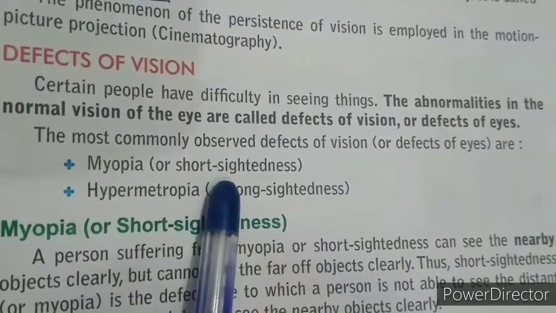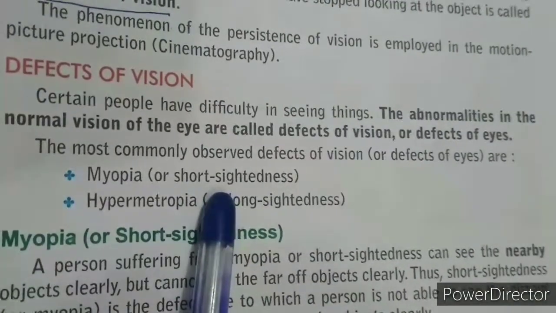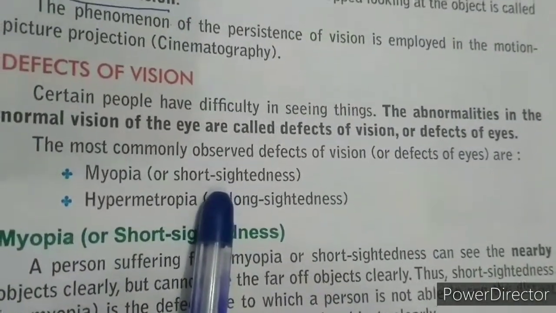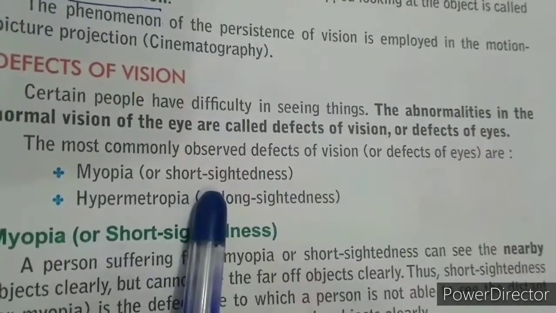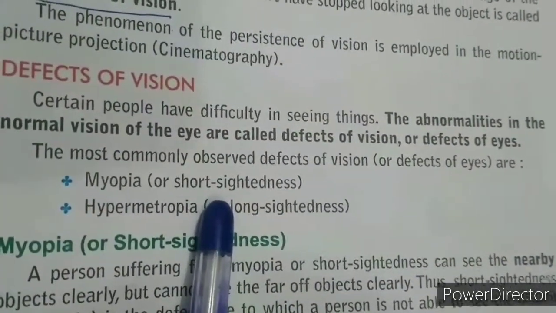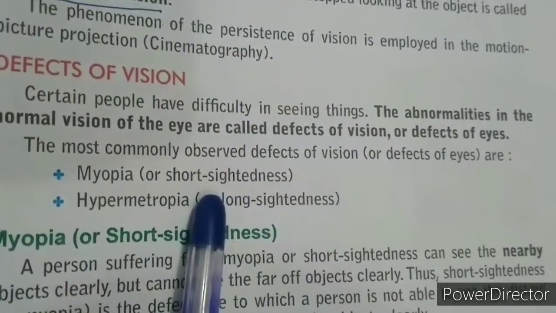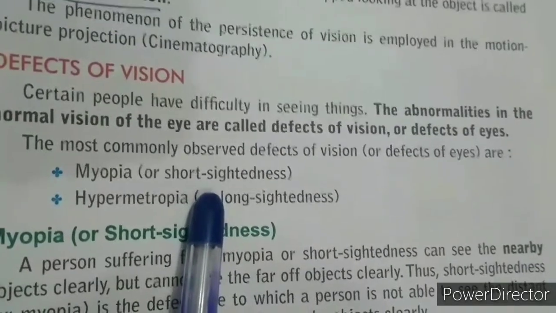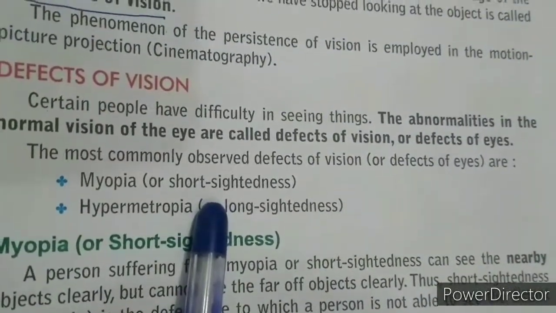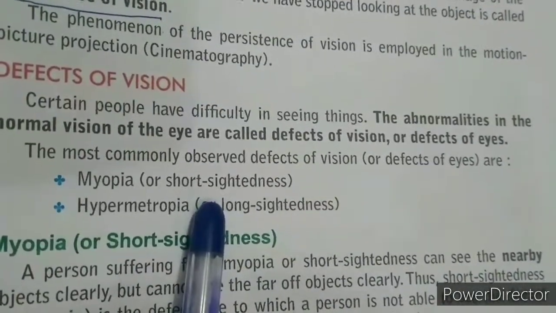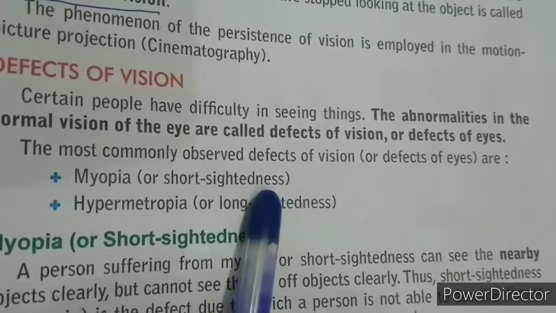The writing looks hazy. Sometimes you are at a long distance and you have to see something, and that object appears very hazy to you. That means you are having the defects of vision.